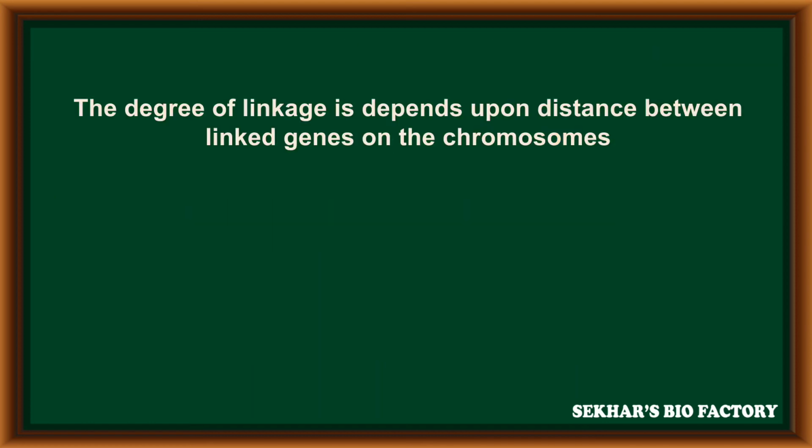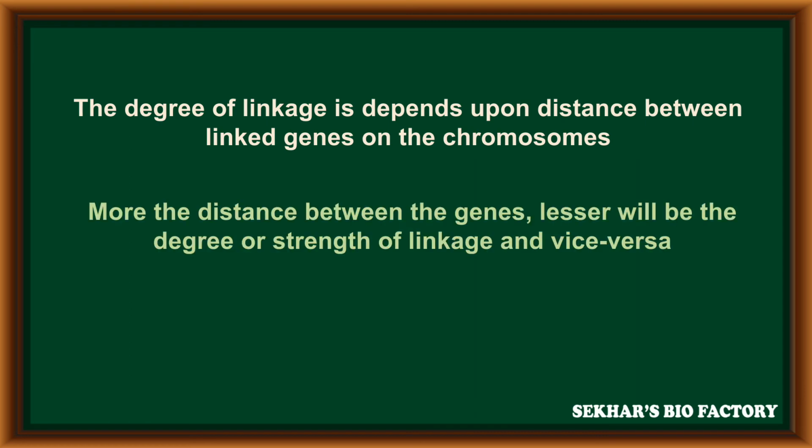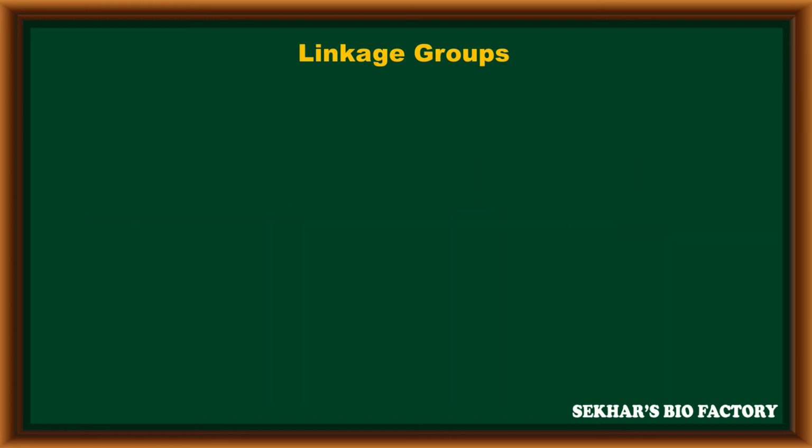Based on this, the degree of linkage depends upon the distance between linked genes on chromosomes. If there is more distance between genes, the degree or strength of linkage will be lesser, and vice versa.